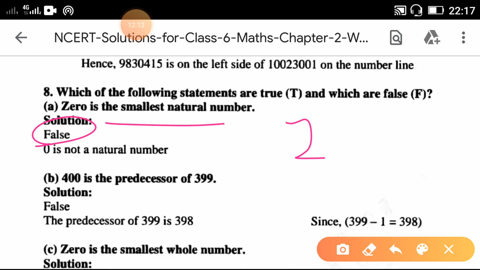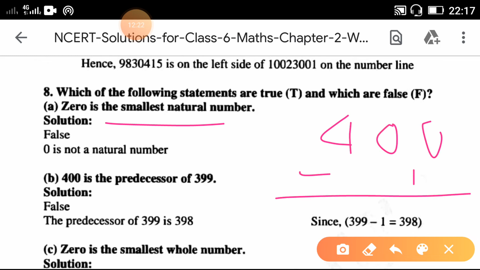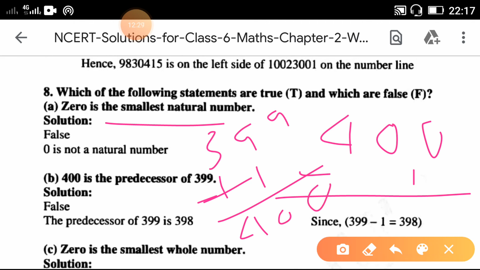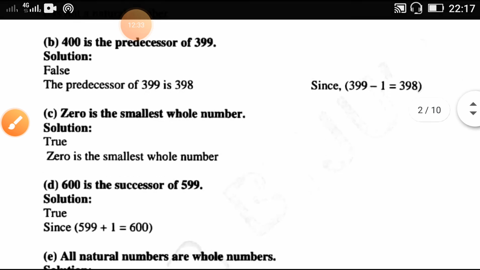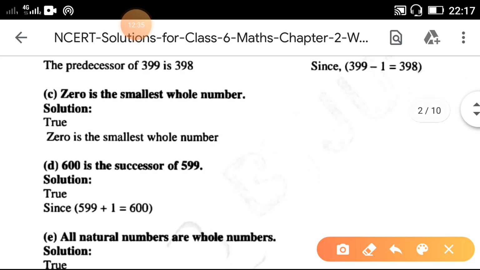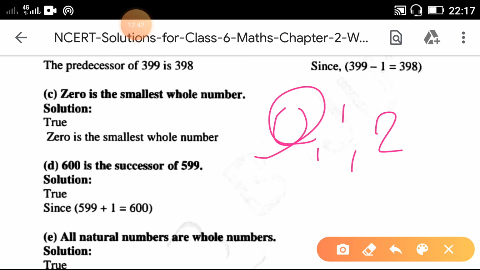400 is the predecessor of 399. Actually, what do you have to do for a predecessor? Minus 1. Okay, so here 399 is there, you will do plus 1, then you will get 400. So actually 400 is not the predecessor, it is the successor of 399. 0 is the smallest whole number. Yes, whole numbers start from 0, so 0 is the smallest whole number. 600 is the successor of 599.